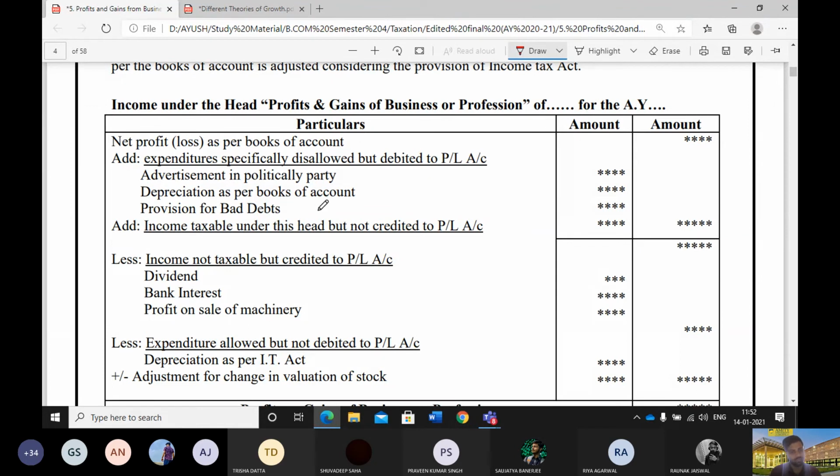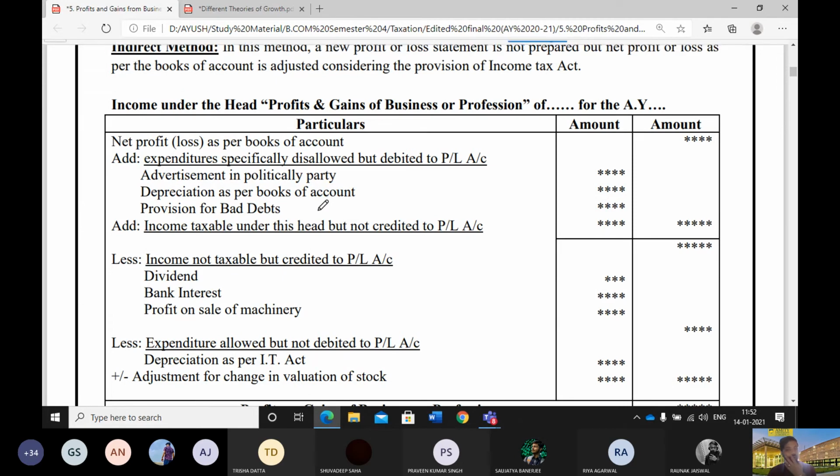We added them back. In the same way, it may happen that a particular item is there in the PL account, which has been credited, but need not be credited. Like for example, income from house rent. ये क्रेडिट हुआ है, बट ये इनकम तो इनकम फ्रॉम हाउस प्रॉपर्टी का है. Do you think that it's a business income? No. तो वी नीड टू एलिमिनेट दिस. हाउ टू एलिमिनेट इट? सर वो ऐड हुआ था, उसे लेस करेंगे. Just see what I have written.